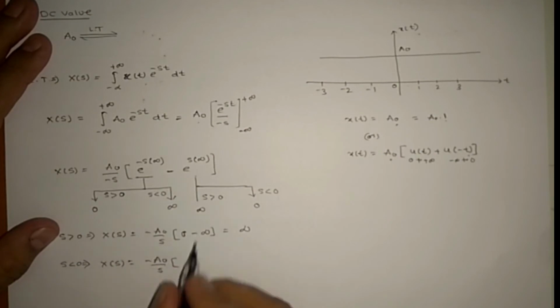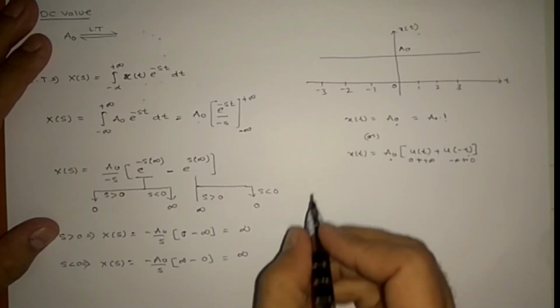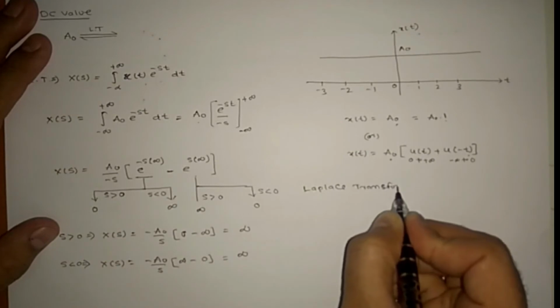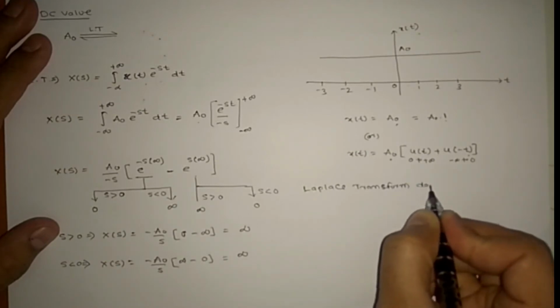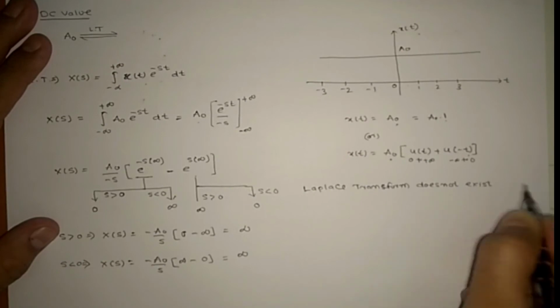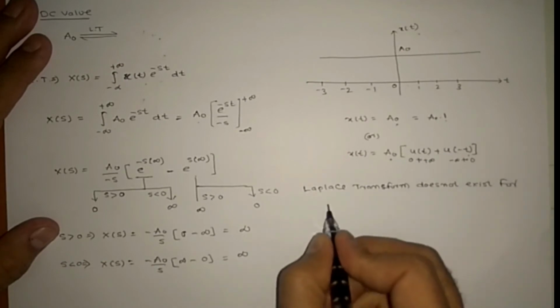So this is now infinity and this is now 0. So overall it is infinity. So the Laplace transform does not exist for a DC value,